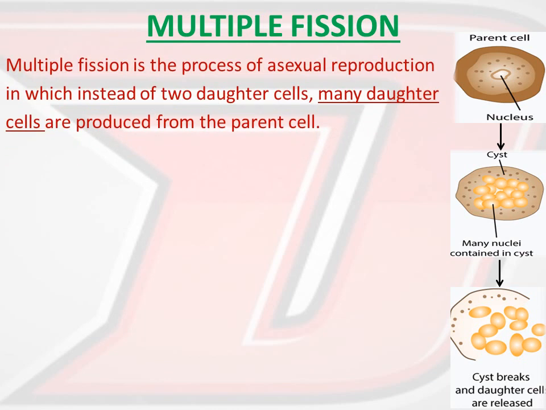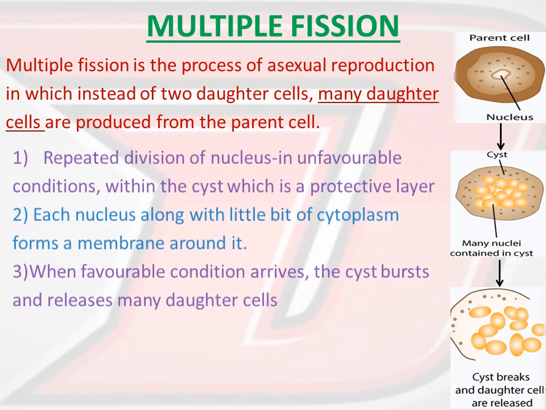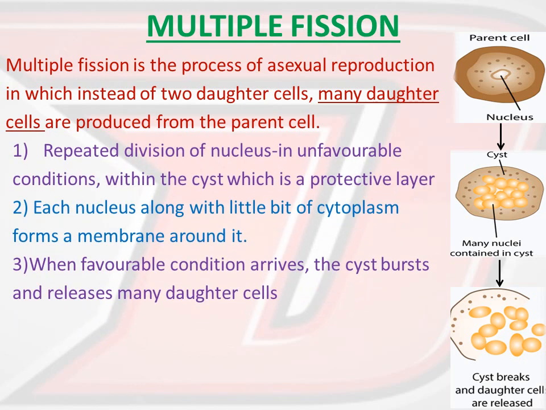Multiple fission is the process of asexual reproduction in which instead of two daughter cells, many daughter cells are produced from the parent cell. First, repeated division of nucleus in unfavorable conditions within the cyst, which is a protective layer.